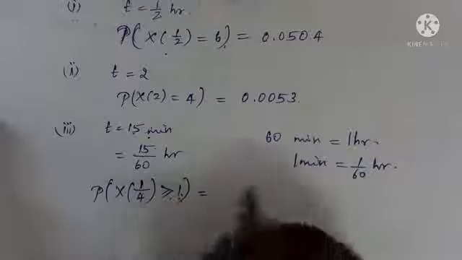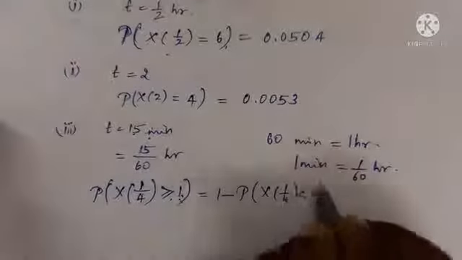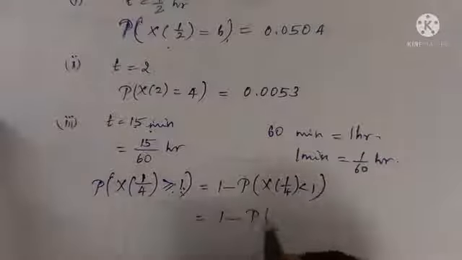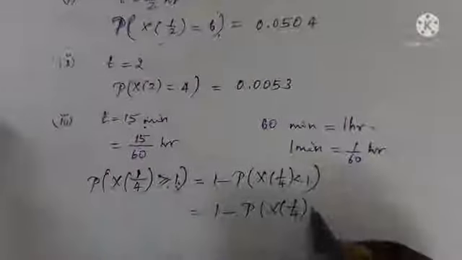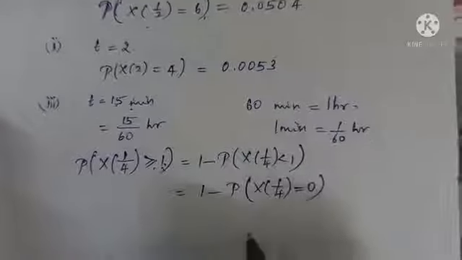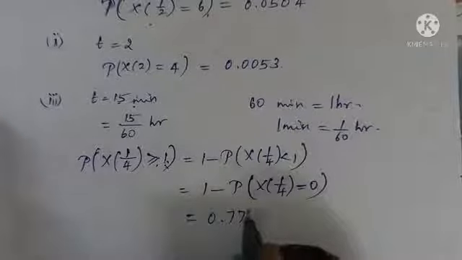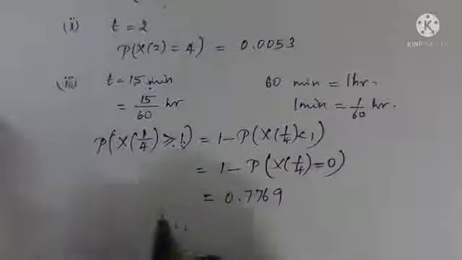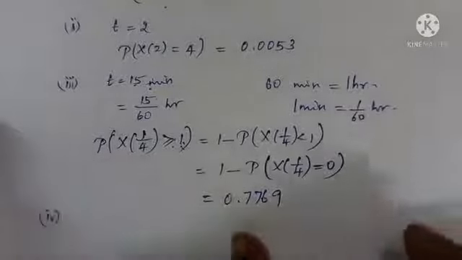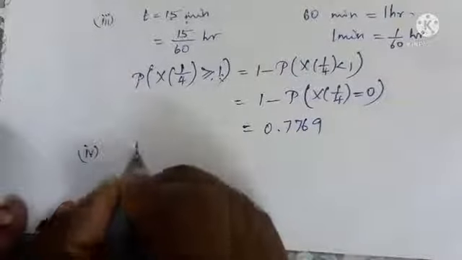Okay. So you substitute this: it is 1 minus P of x of 1 by 4 is less than 1. So that is P of x of 1 by 4, and the value which x of 1 by 4 can take less than 1 is 0. Okay. So I use the probability law of Poisson process, substitute. See, my answer is 0.7769. Okay. Last subdivision. Let us see the last subdivision. They must see at least 2 ships in the next 20 minutes. So we have to change the unit. Okay.